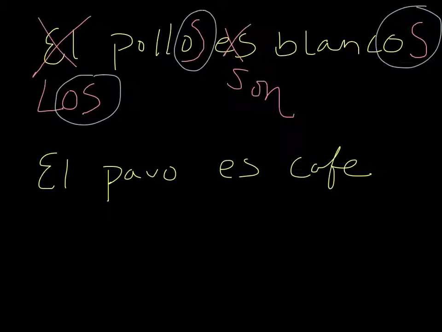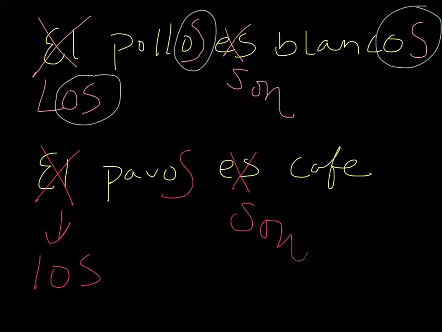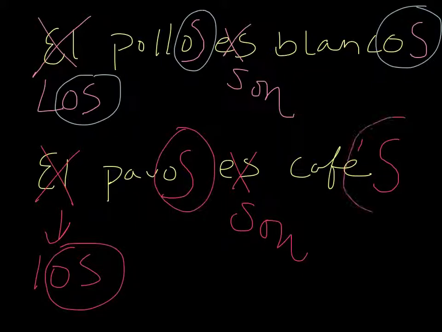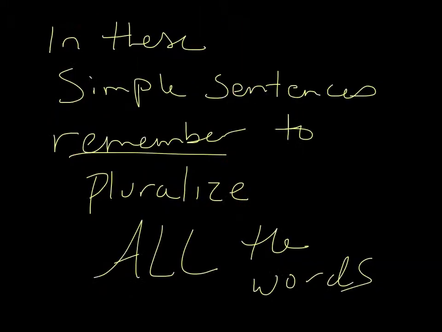Let's try it again. El pavo, the turkey. El goes to los. Pavos. Es goes to son. Café goes to cafés. So now I have an os, and again it's plural, but that E messes up my circles. But I have los pavos son cafés. Thus, turkeys are browns.